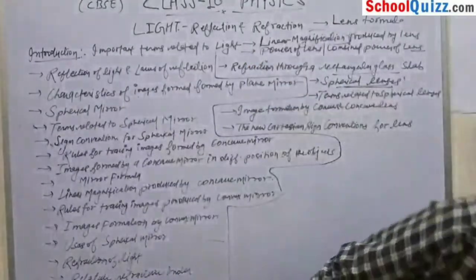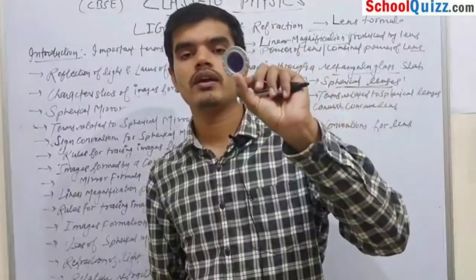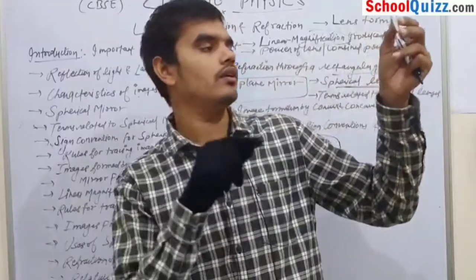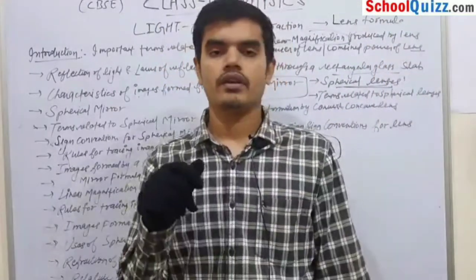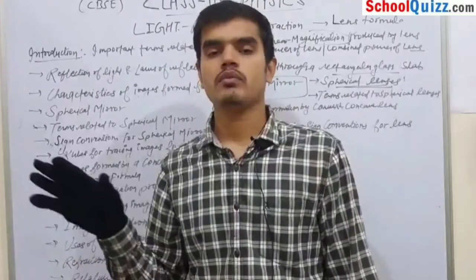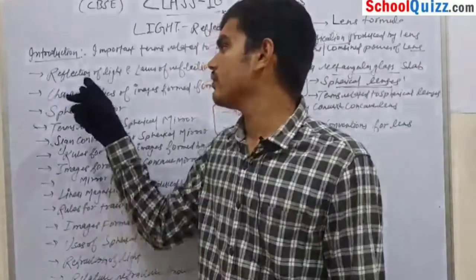What is reflection of light? See, this is a mirror. This is a very small mirror, and if I look in the mirror, then I am able to see my face. Okay. Now this is only possible. I can see my face in the mirror. This is only possible due to reflection of light. Okay.